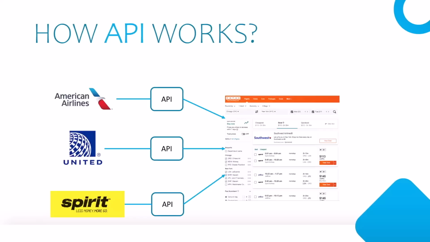So basically, American, United, Spirit, and other airlines would have their own API, and Kayak will be calling those API endpoints to display the connected information in one place. The same thing happens when you compare hotel rates on Expedia, Priceline, or other websites where they get information from multiple websites. So as you can see, an API is the main superhero between connected services.